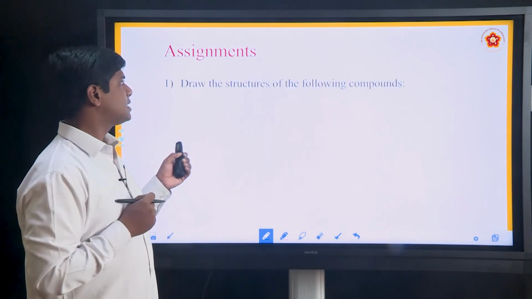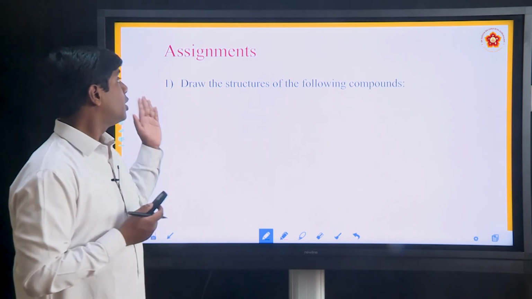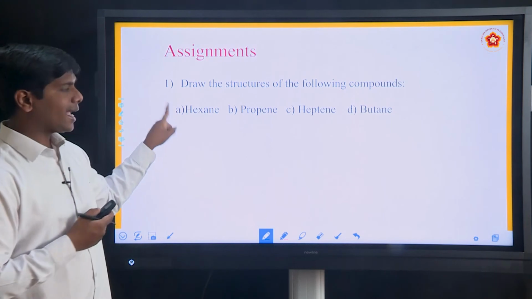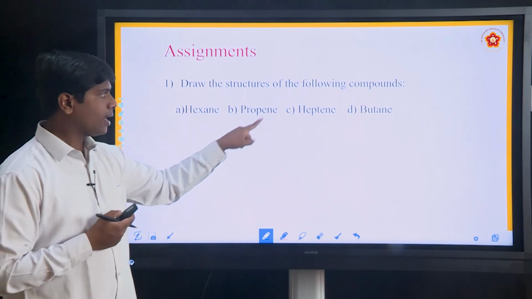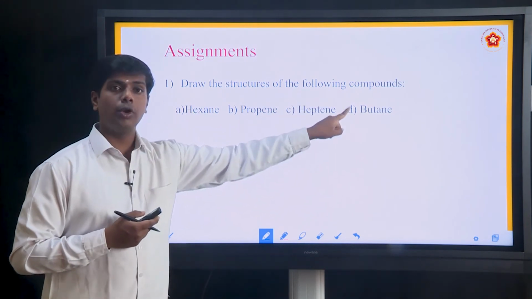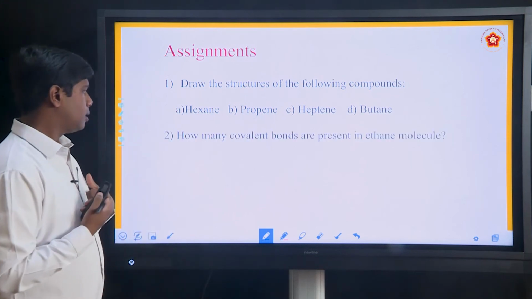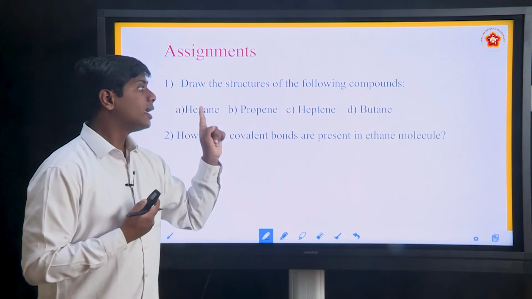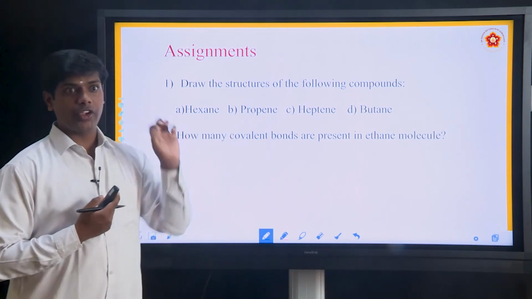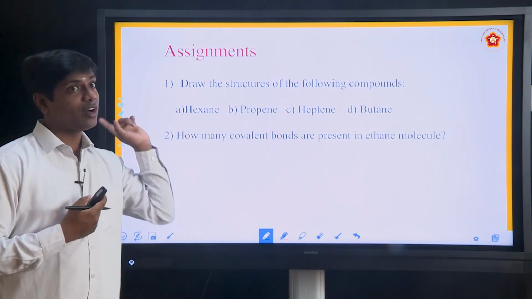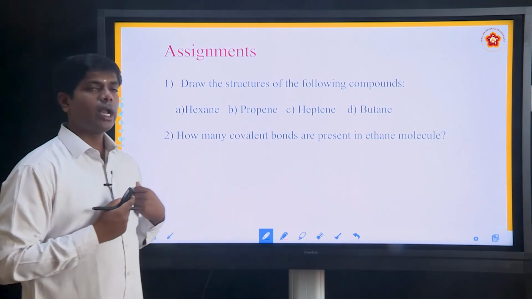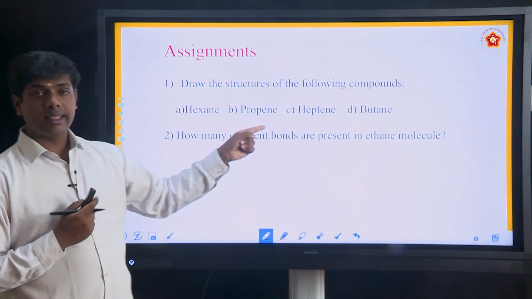Let us look at some of the assignments. Draw the structures for the following compounds: hexane, propene, heptene, butane. Next, how many covalent bonds are present in an ethane molecule? You have to remember what a covalent bond is, then you can easily identify how many covalent bonds are present in ethane.